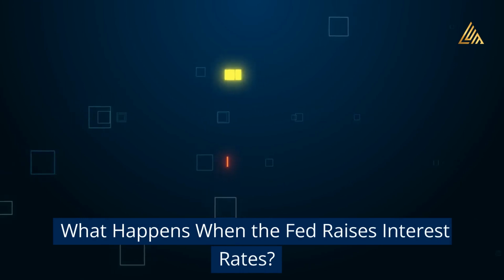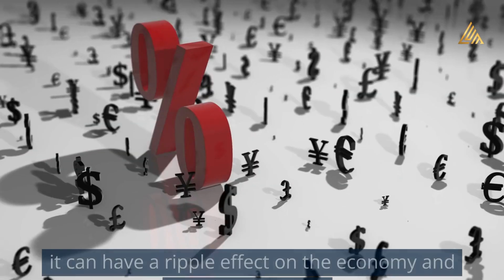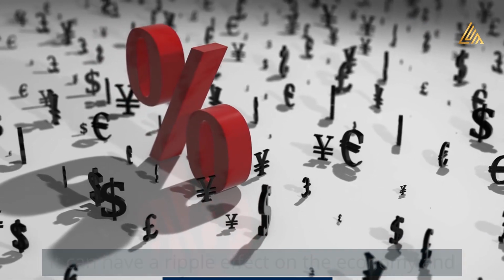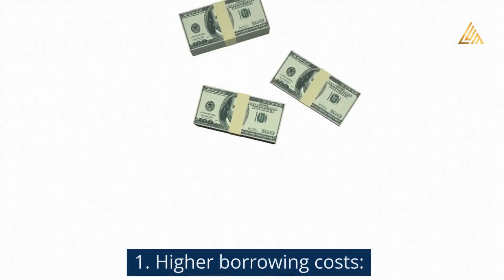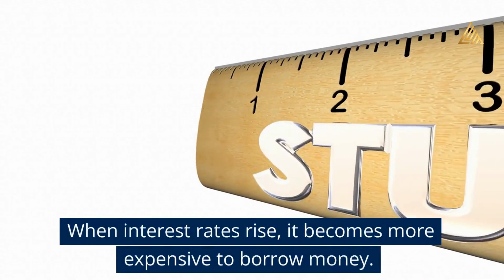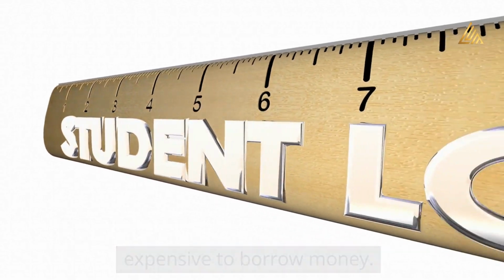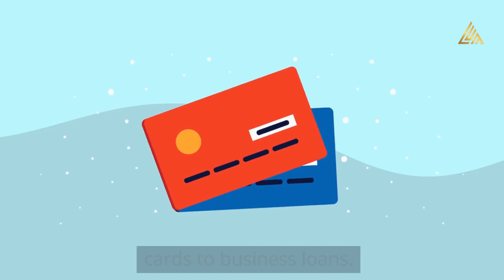What happens when the Fed raises interest rates? When the Fed raises interest rates, it can have a ripple effect on the economy and financial markets. Some possible effects include: 1. Higher borrowing costs. When interest rates rise, it becomes more expensive to borrow money. This can affect everything from mortgages to credit cards to business loans.